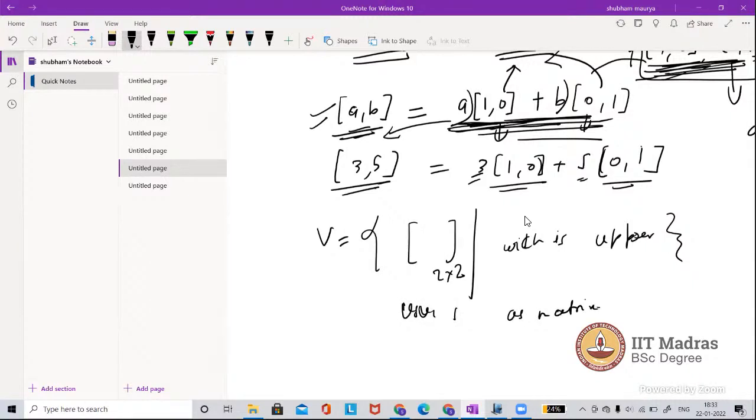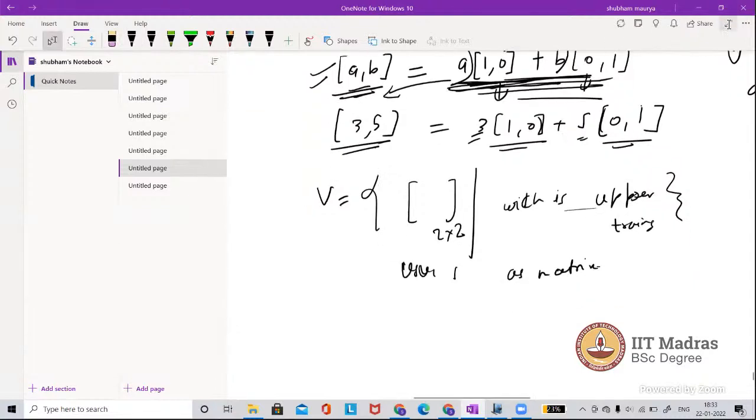This is the collection of upper triangular matrices, and this forms a vector space.